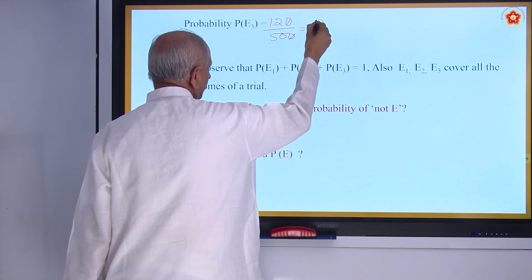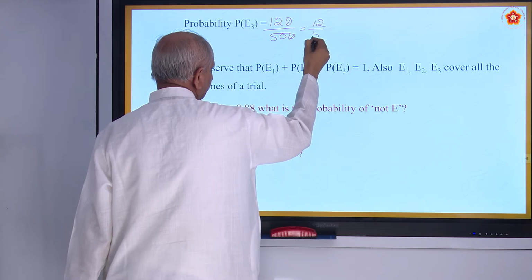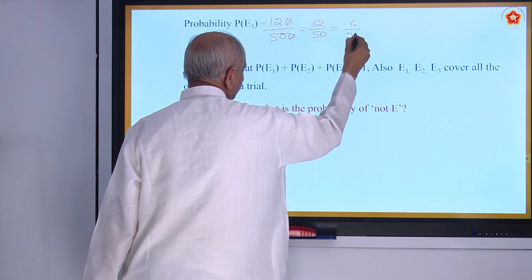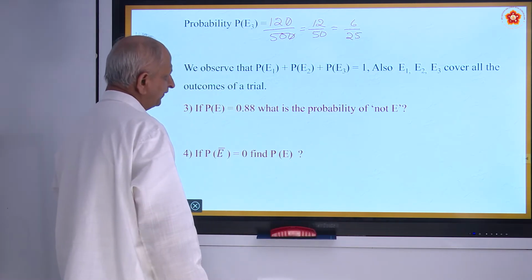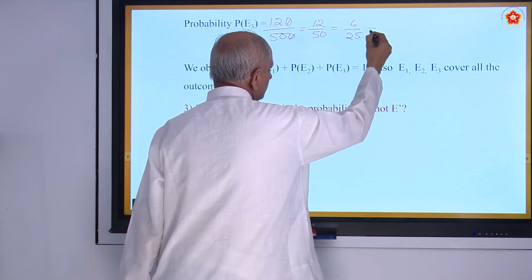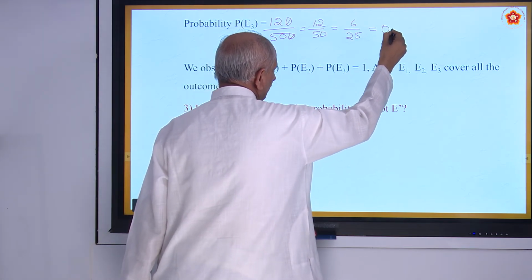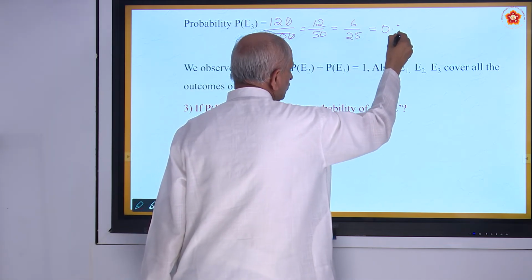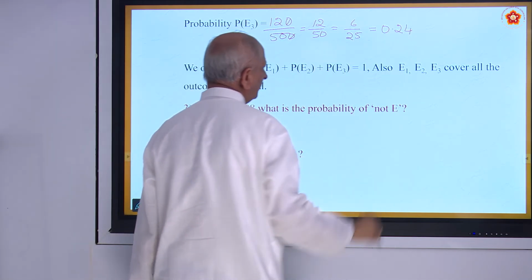Then you have 12 by 50, also equal to 2 6s are, 2 25s are, 6 by 25, and that is equal to 0.24.